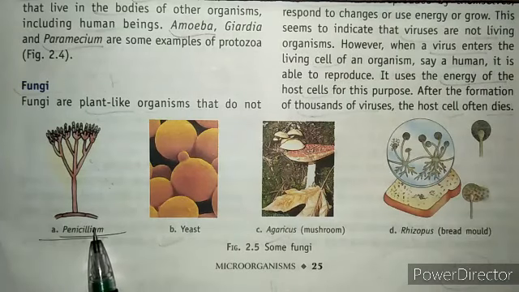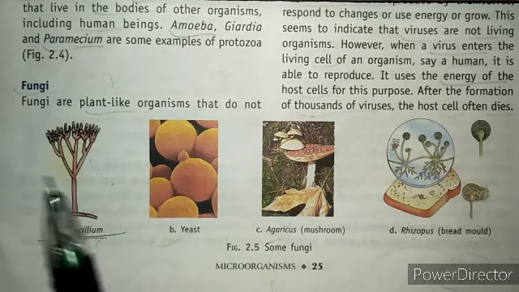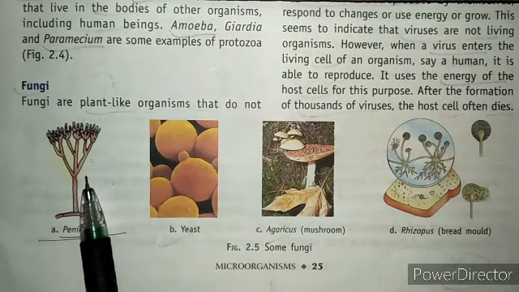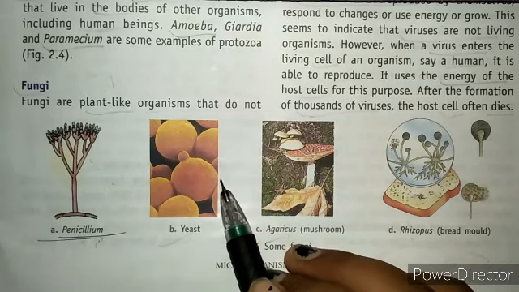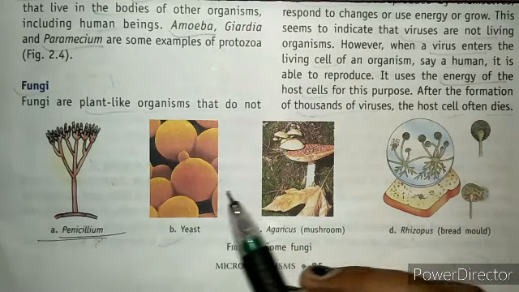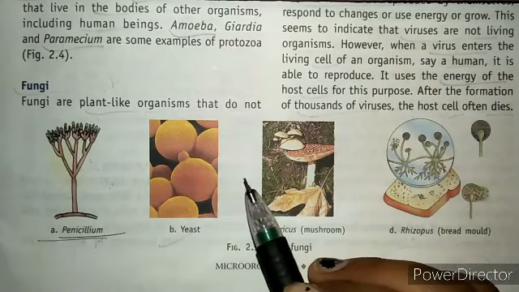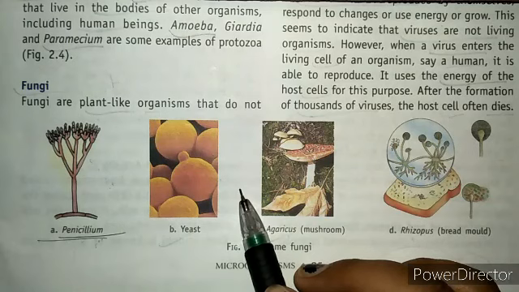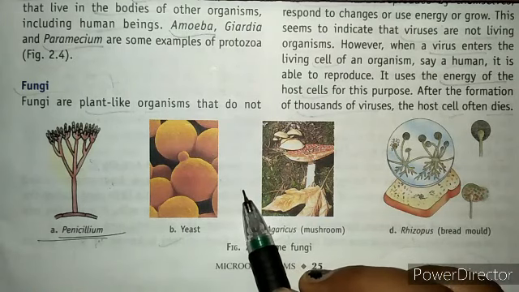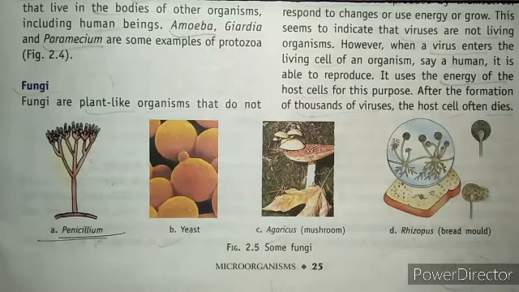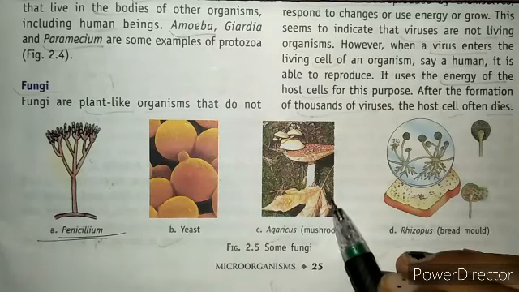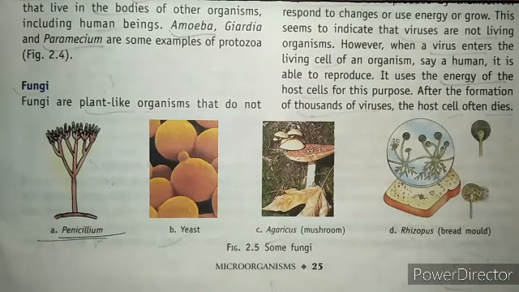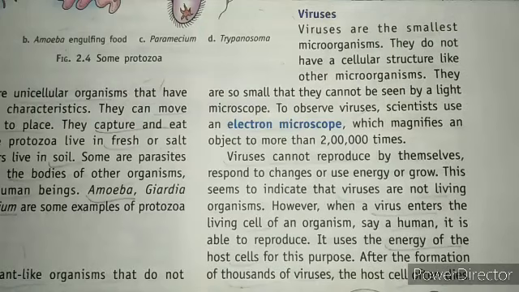So penicillin is an injection which is given to a patient who is suffering from typhoid, and it is derived from the Penicillium fungi. And if we go to yeast, it is used for fermentation processes, and in the bakery it is used widely, like for making breads, different buns or other things. And agaricus, it's a mushroom that we use for our food.